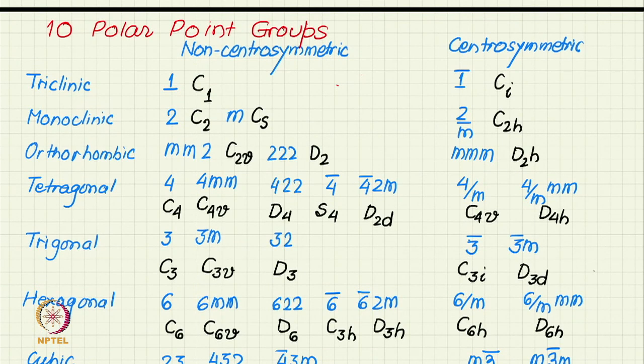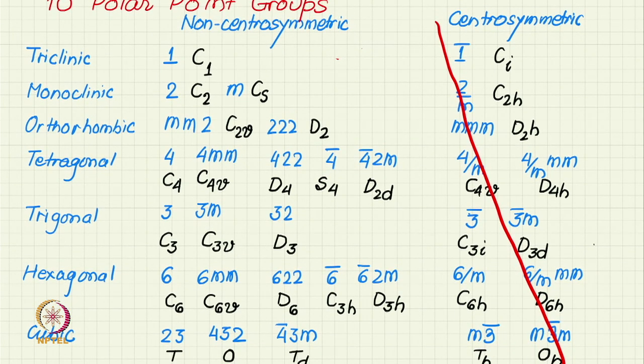The centrosymmetric groups will have no fixed axis. So, we can rule out the 10 centrosymmetric groups from the list of 32 point groups I am showing you here. All the 32 point groups are listed in rows of 7 crystal systems.